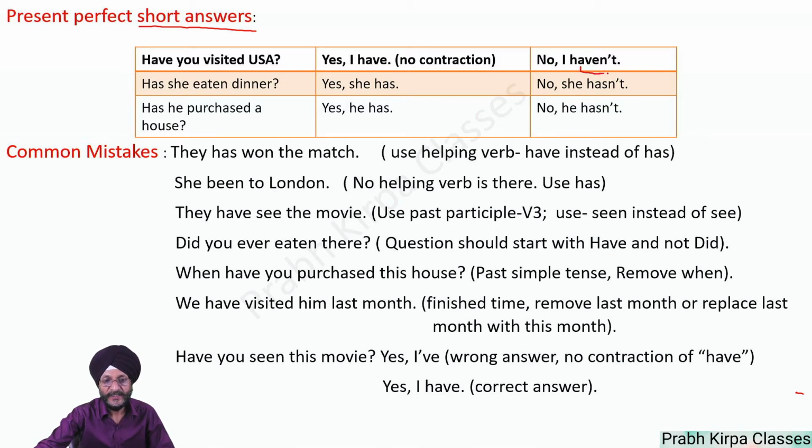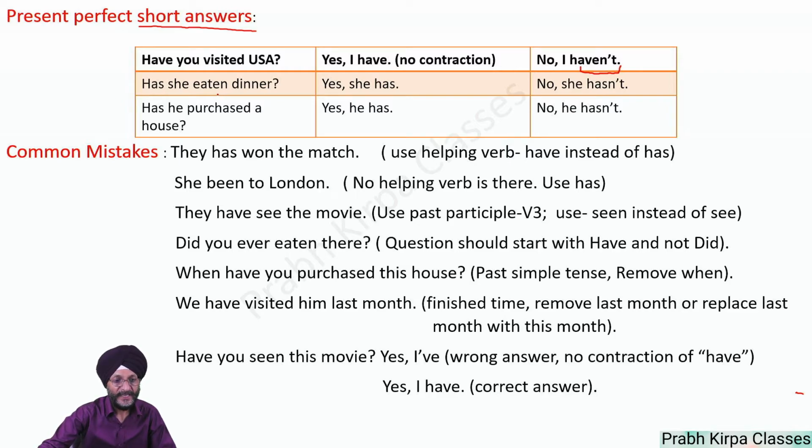You will see that there is contraction. So in the case of present perfect short answers, in a positive answer you do not use any contraction. However, in the case of a negative answer, you can use contraction.